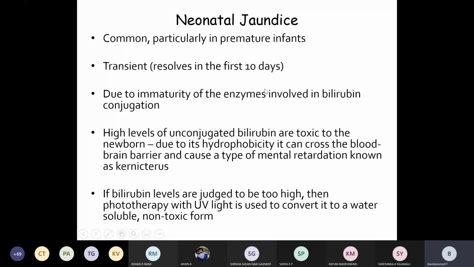It is mainly observed in premature infants, and if bilirubin levels are too high, then phototherapy with UV light is used to convert it to a water soluble form, that is, to form more conjugated bilirubin, which is non-toxic and can be further excreted.